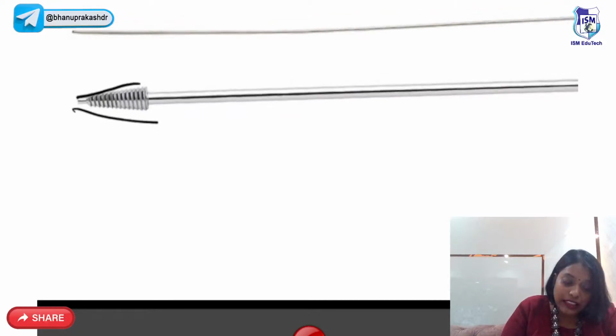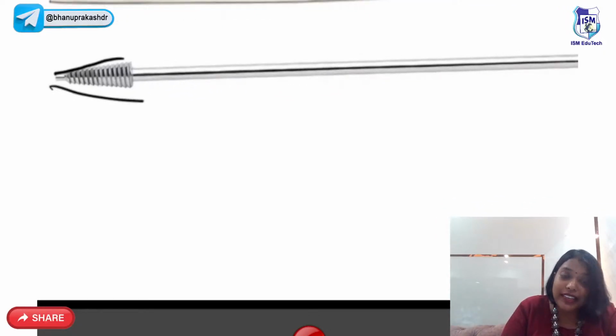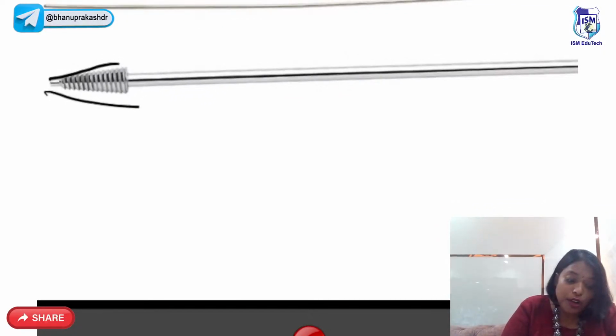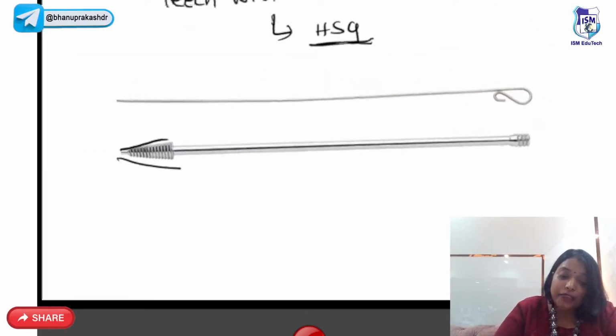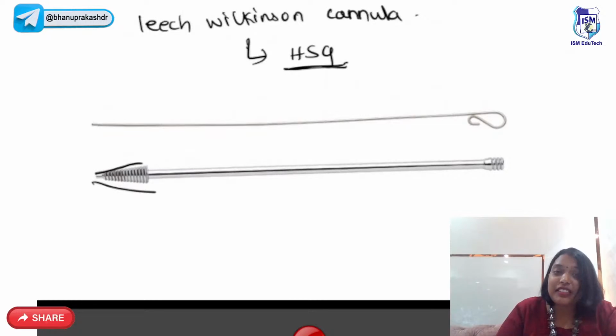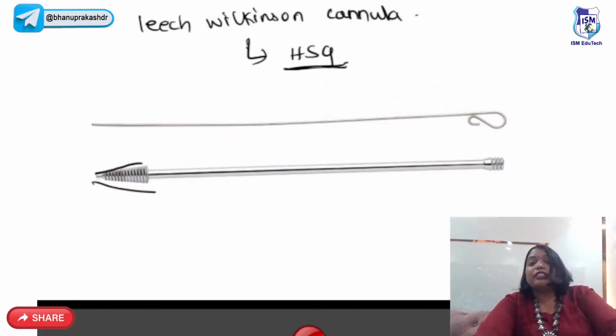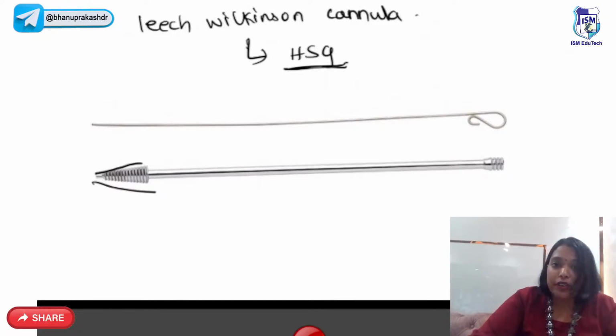So can you see this? How are you going to identify it in the exam if you get this in the question? You have to identify this: it is conical shaped with a spiral. So what is this called? This is called Leach-Wilkinson's cannula, and it is mainly used in hysterosalpingography, right?